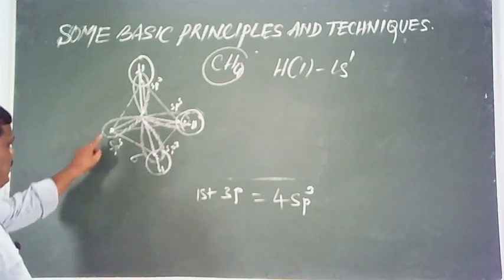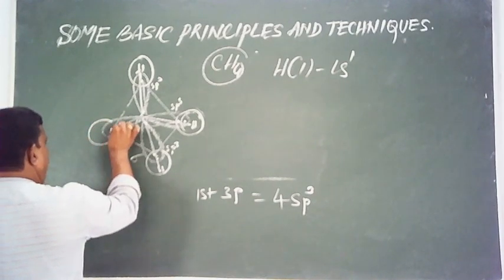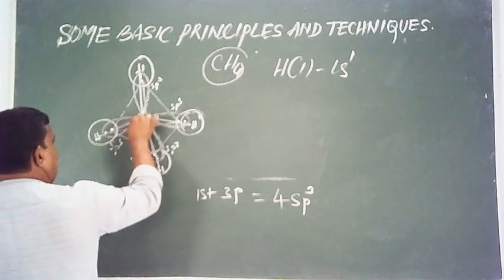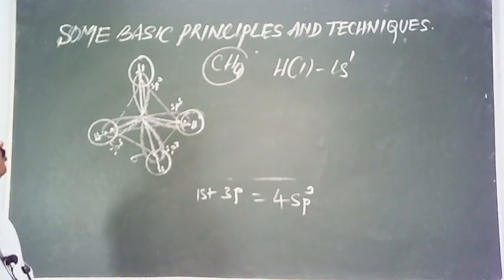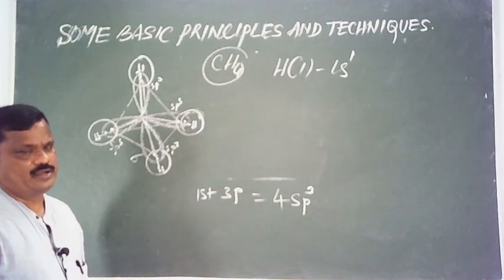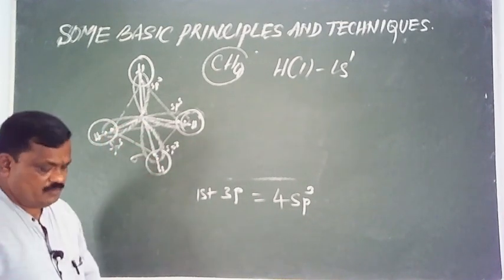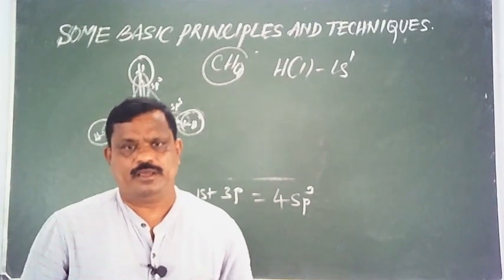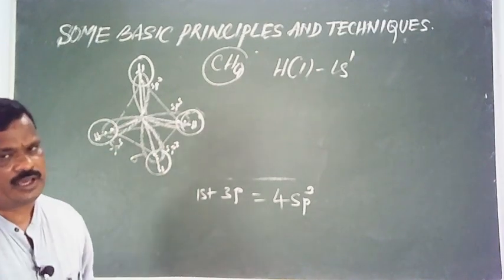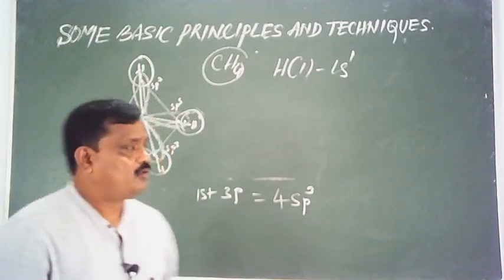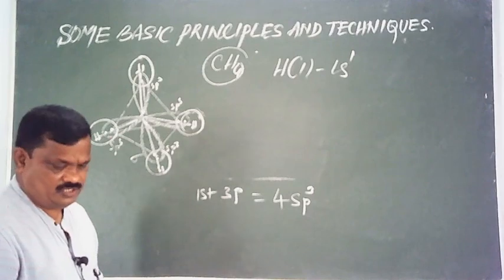Again, this one overlaps with the s orbital of the fourth hydrogen atom along the axis to form a CH bond. Therefore, the angle between any two orbitals is 109.5 degrees. So, the shape of methane is called tetrahedral geometry. The shape of the methane molecule is tetrahedral. Okay, this is about sp3 hybridization.